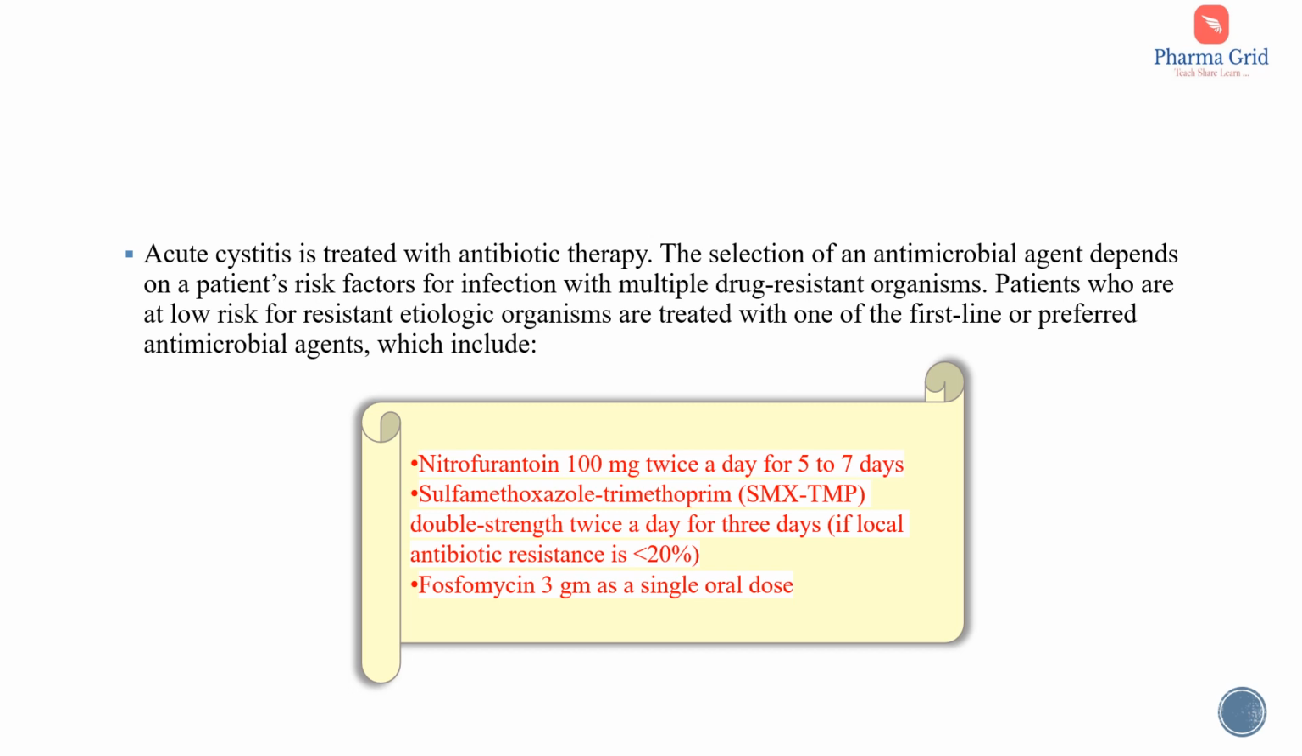Okay, so now let's see the treatment options. Acute cystitis is mainly treated with an antibiotic therapy. The selection of the antimicrobial agents should depend upon the patient's risk factors for the infection with multiple drug-resistant organisms. And here you can see the antibiotic drugs which are mainly used for the treatment. The first line option is nitrofurantoin, 100 mg twice a day for 5 to 7 days. Then sulfamethoxazole trimethoprim, double strength, twice a day for 3 days. Then fosfomycin 3 gram as a single oral dose.